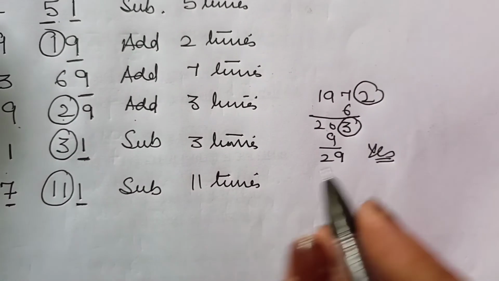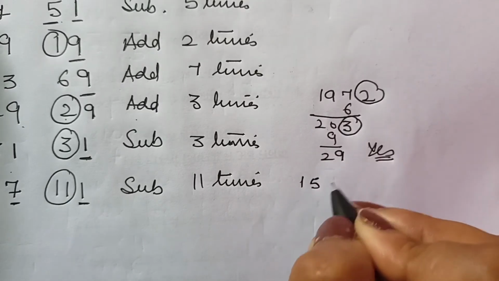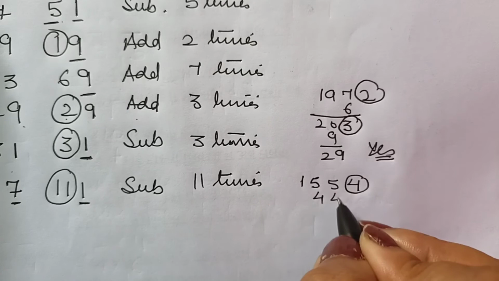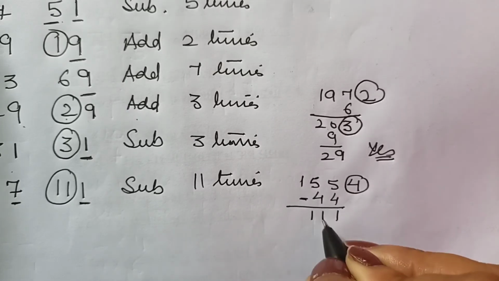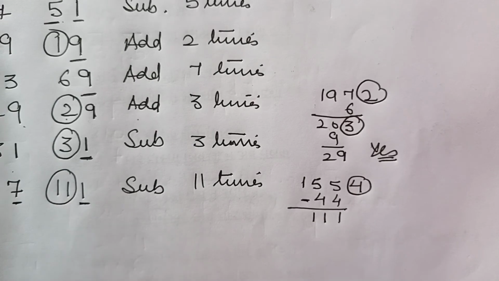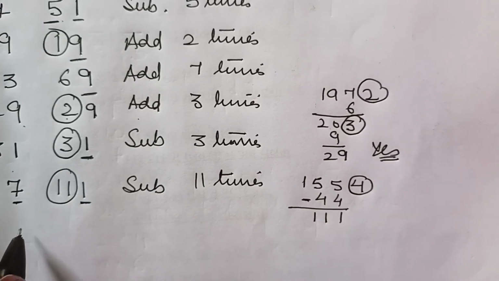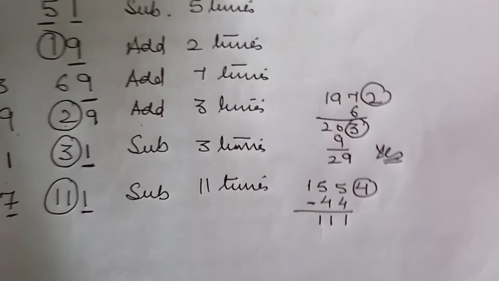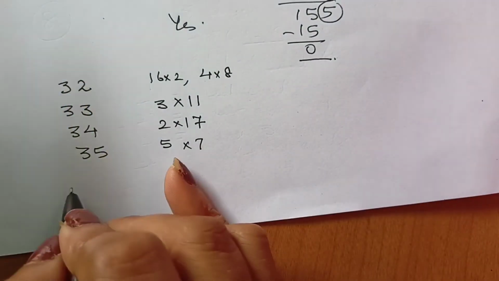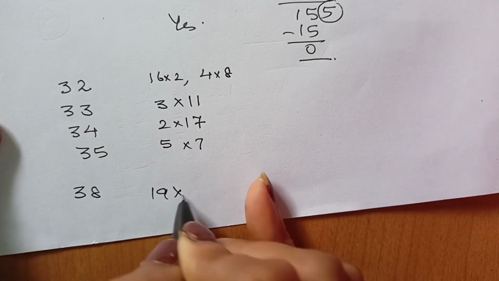Right? And let's take up an example. Say the example is 1554. Subtract 11 times. That is 44. We have to subtract. It is 111 and we have just seen that it is a multiple. Right? Or you may repeat the process if you want to. Then after this, 38 is again 19 into 2.